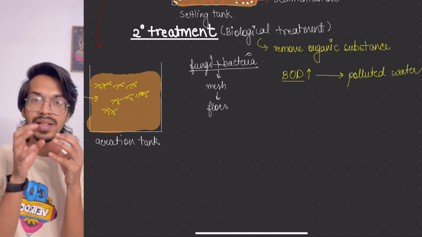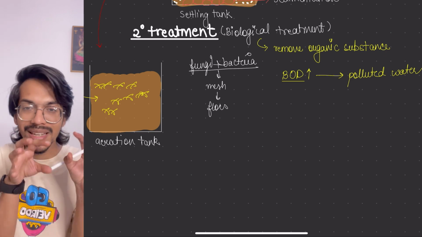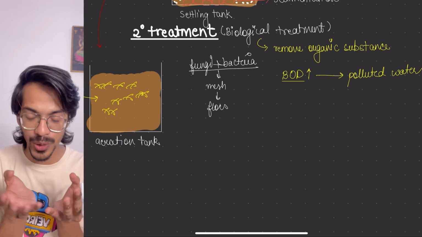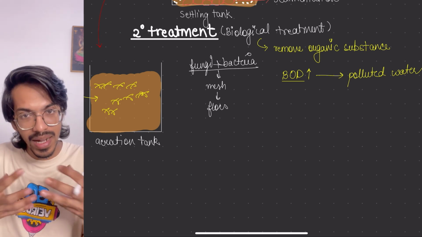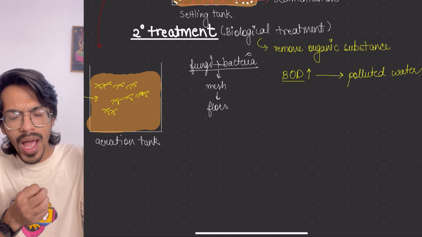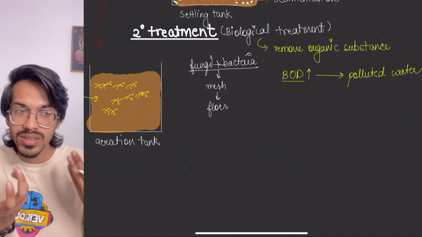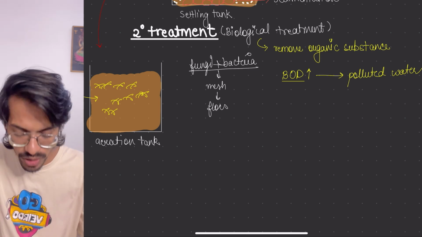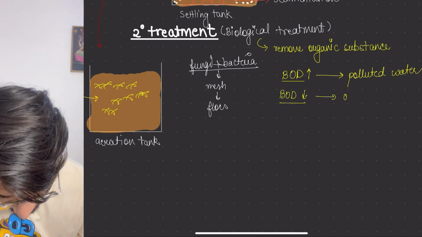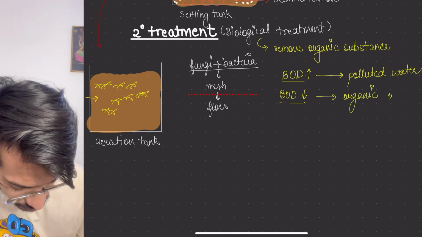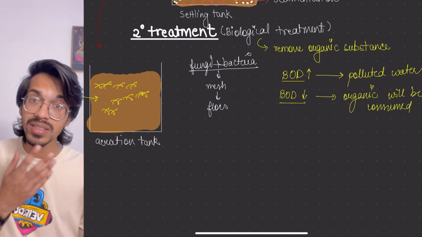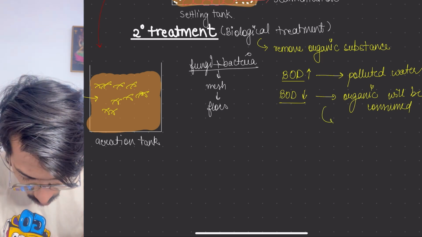After a certain period of time, what will happen? The bacteria will keep on eating, like after getting the food, they will eat up all the organic matter. As the organic matter is eaten up, their amount is getting less, so their requirement for oxygen also will decrease now, because they are not getting any food. Food is getting reduced, so no point of the respiration, right? So once BOD decreases when organic matter is consumed, and if the organic matter is finished, the water would be what?